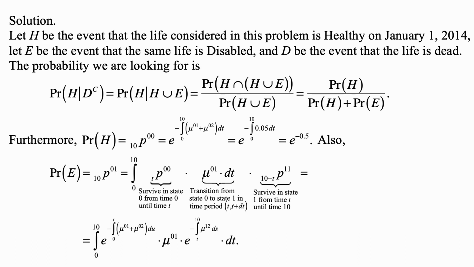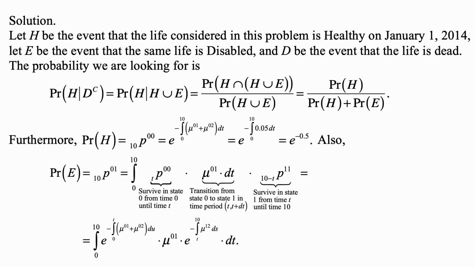So this is equal to the integral from 0 to 10 of tp00, which is the probability of survival in state 0 from time 0 until time t, times mu 01 dt, which is the probability of transition from state 0 to state 1 in the time period t to t plus dt, times 10 minus t p11, which is the probability of survival in state 1 from time t until time 10.